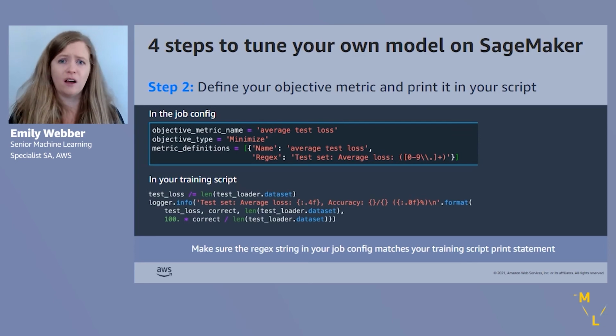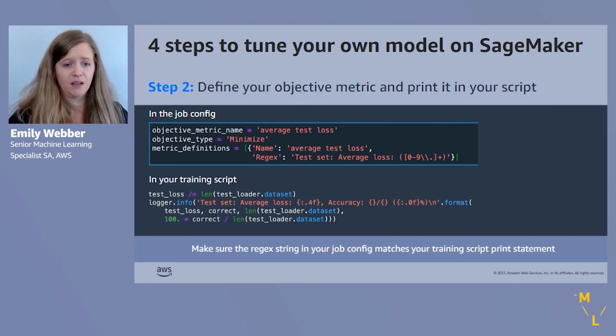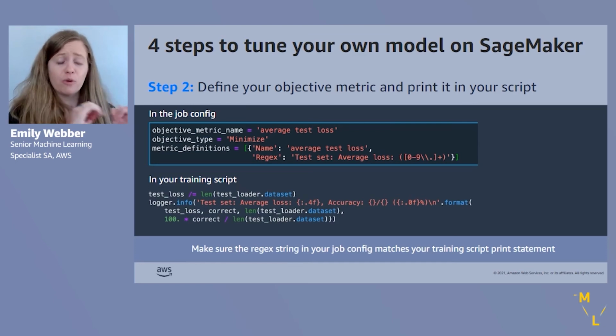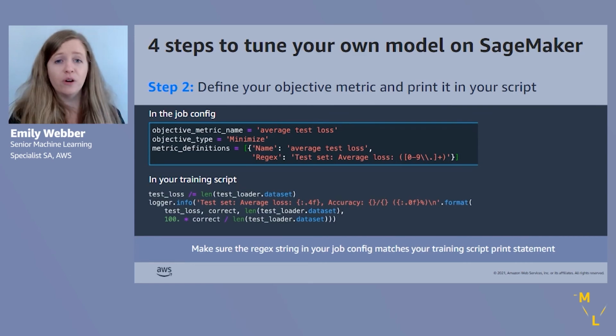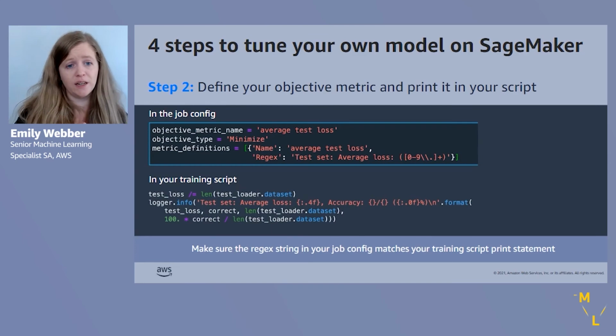Is it the average loss? Is it the max loss? Is it the min? Is it the quantile loss? Is it some custom function that you have? Really anything you want to build. All you need to do is make sure that the regex string is searchable. So in your training script, you actually want to put in a print statement. Whether you're printing this or using some logger, in that script, print out what your test loss is or your validation loss. Put in a print statement in that training script.